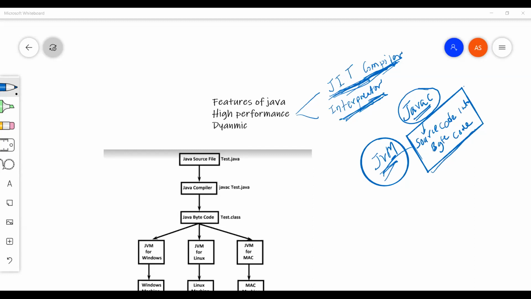And one more thing I forgot to mention here for the JIT compiler and for the interpreter, where both the techniques get used. Wherever we have the concept of JIT compiler and interpreter together, that technique is called adaptive optimizer.